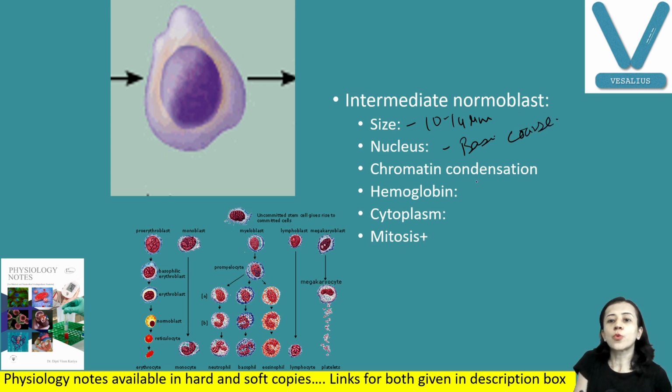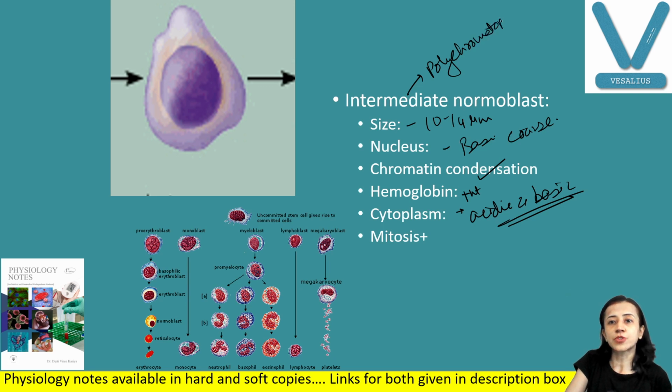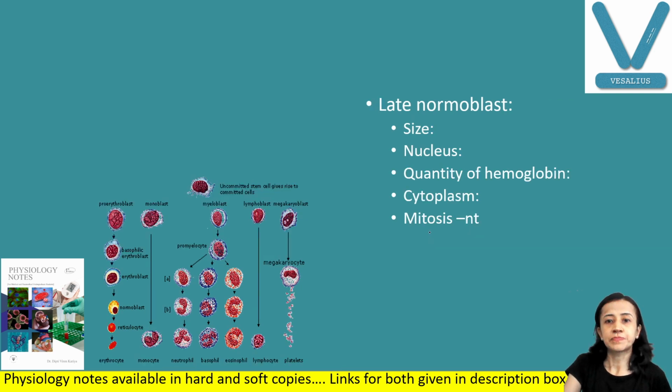Chromatin condensation continues. Hemoglobin starts appearing here. So the cytoplasm stains with both acidic and basic dyes, and therefore this cell is also known as polychromatophilic erythroblast. And mitosis is present +1.